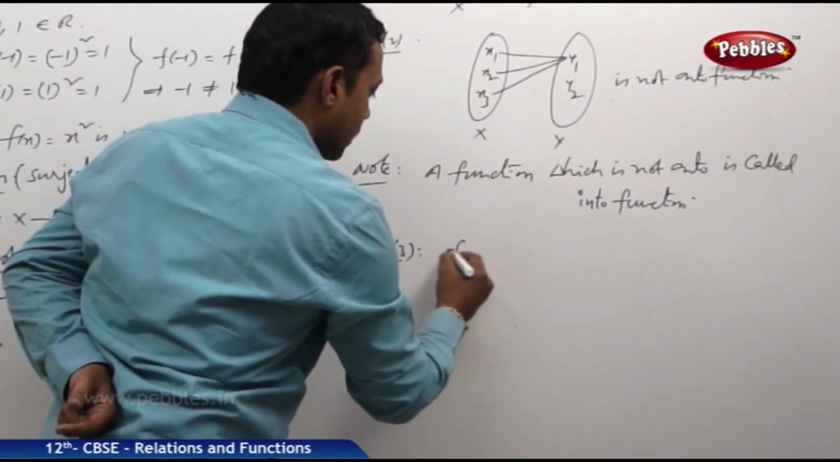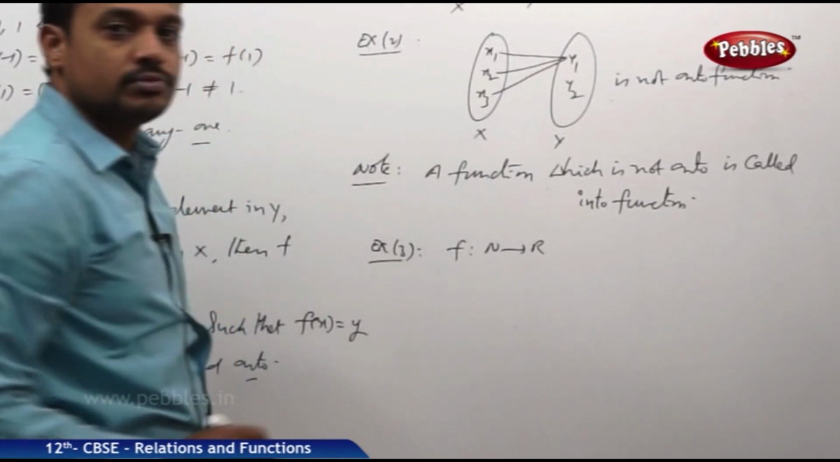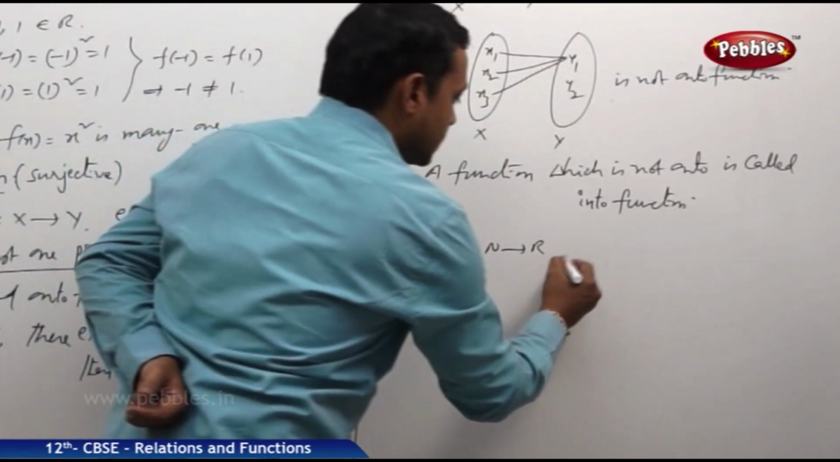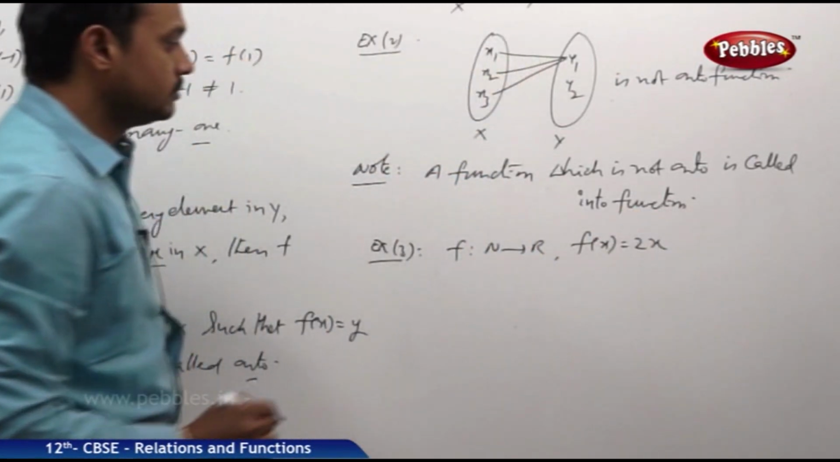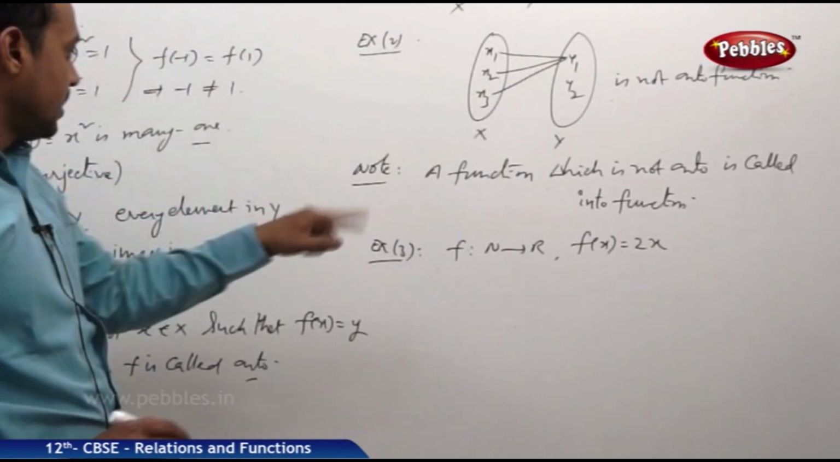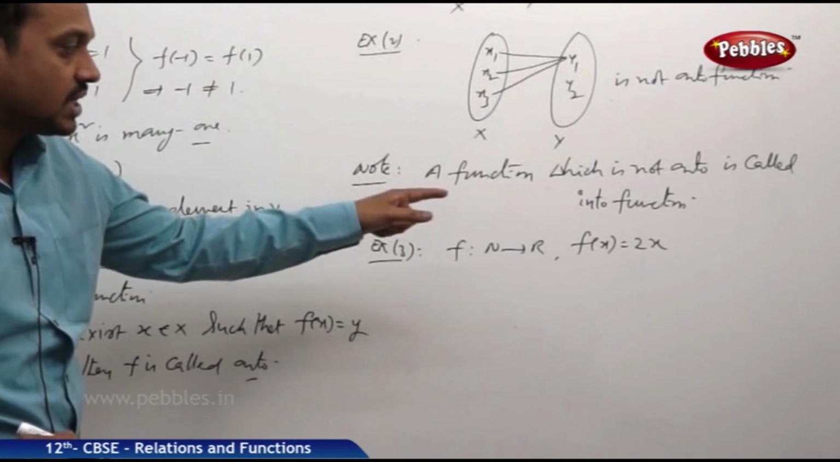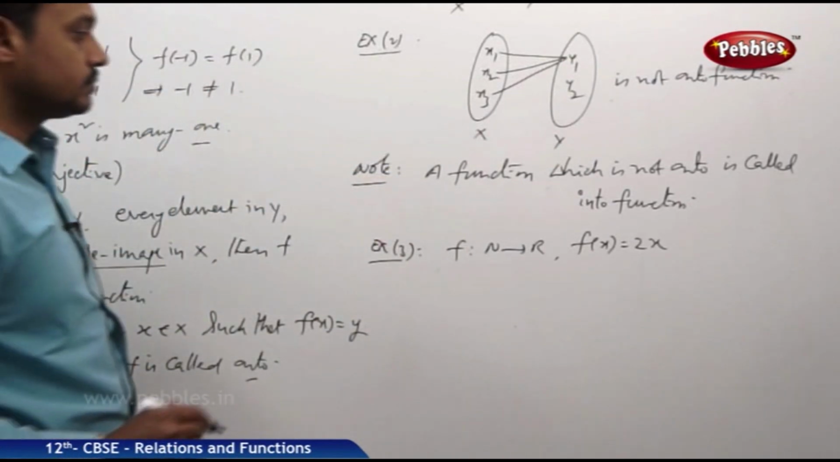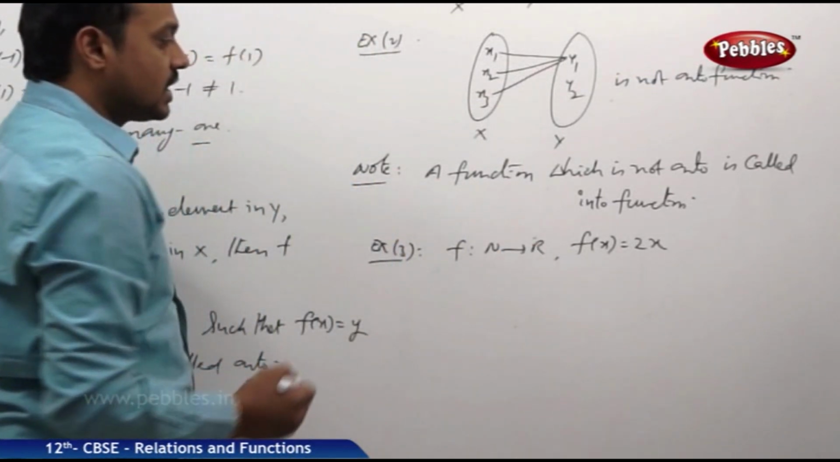Suppose f maps N to R, set of natural numbers to set of real numbers, such that f of x is equal to 2x. Already we verified this same function in the previous definition. Clearly it is one-one. Now let us check whether the same function is onto or not. Here R means set of real numbers.